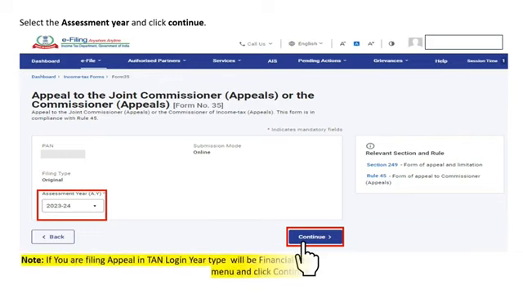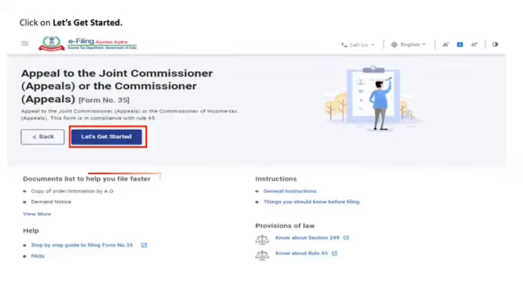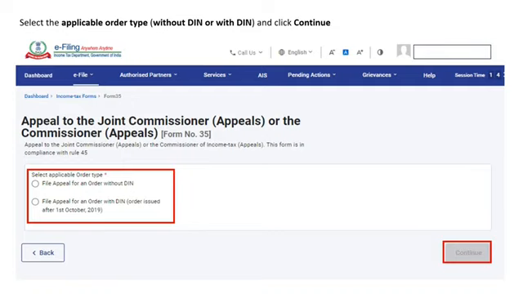However, if you're filing the appeal in the TAN login, year type will be financial year. So you can select the financial year from the drop-down menu and click on Continue button. You can go through the document list which will help you to file faster and then click on Let's Get Started. Here you are required to select the applicable order type, that is, if you are filing an appeal against an order with DIN or without DIN, and then click on Continue button.